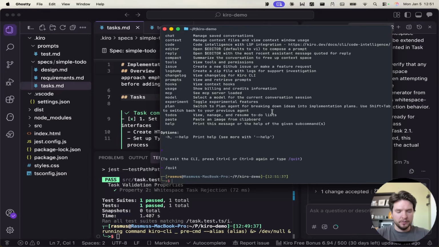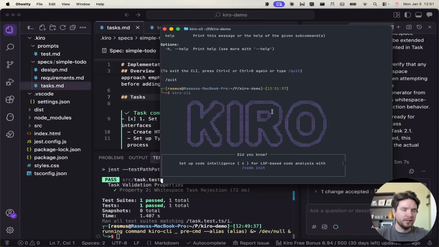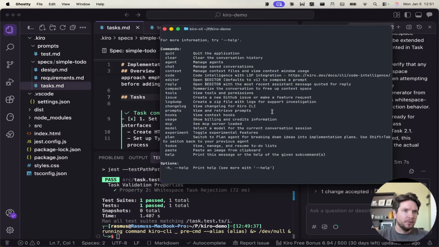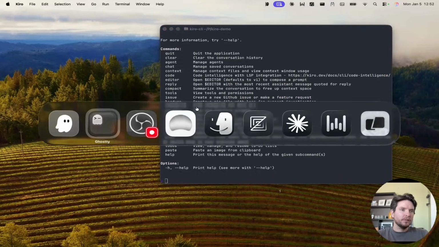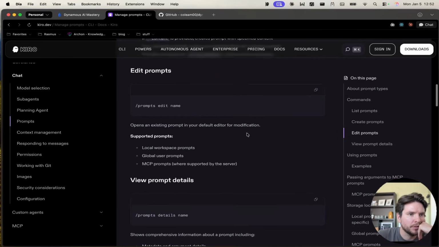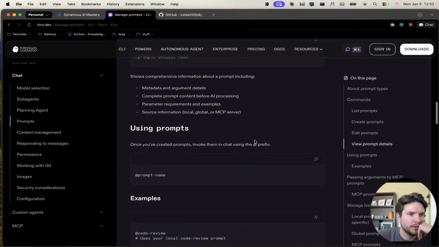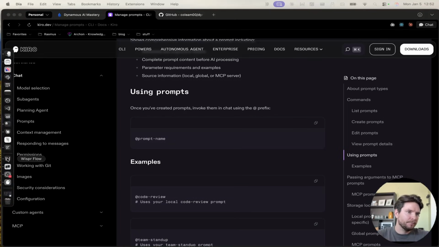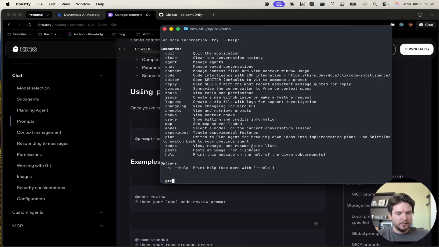Nice. Okay, so kiro-cli. Let's see if we can load it, test. No, why not? Did I miss something here? Oh, edit prompt, /prompts edit, view prompt details, using prompt with @. Okay, so I need to do the @, that's annoying.